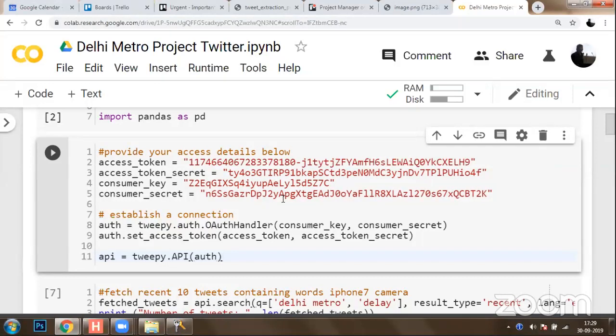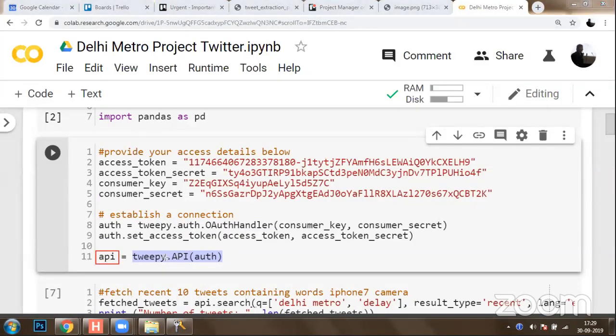You can go to apps.twitter.com. You can register for a new project. You can get the access tokens from there. And once you have got the access token, you can call this function OAuth handler. You can provide the consumer key and consumer secret. Over this authentication, you can set the access token. Once you set the access token, you can provide the values of access token and access token secret, and you can execute tweepy.api. This will authenticate you with Twitter.